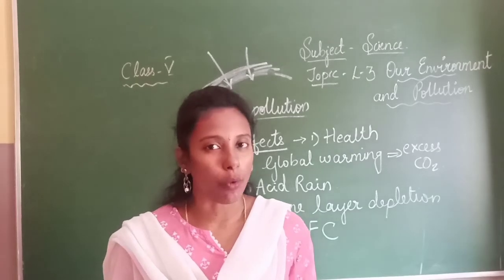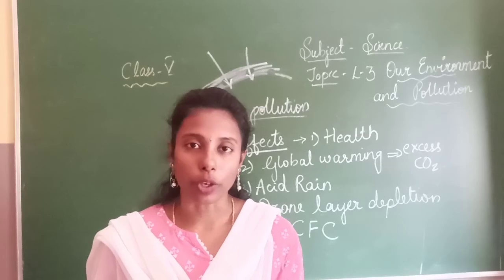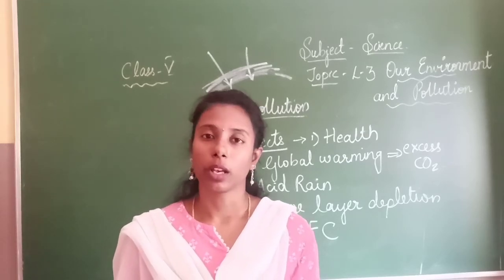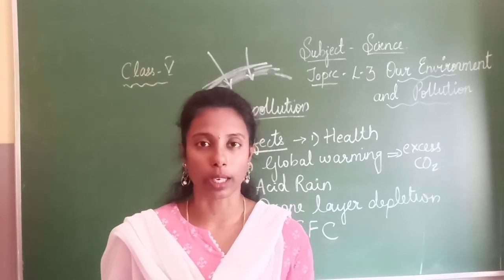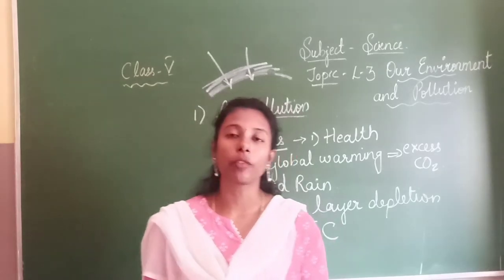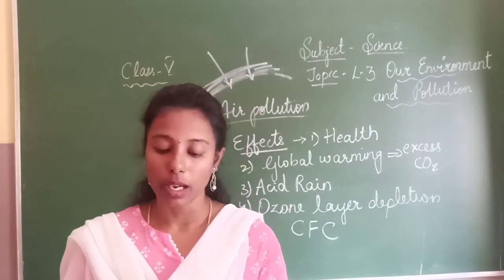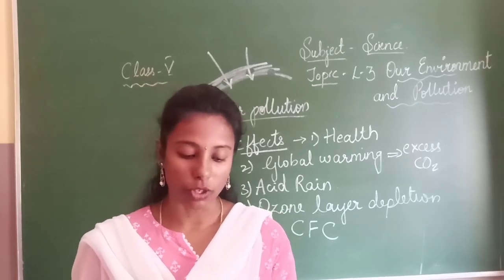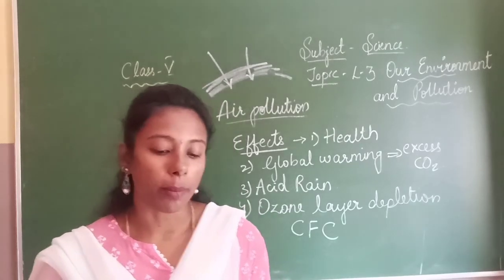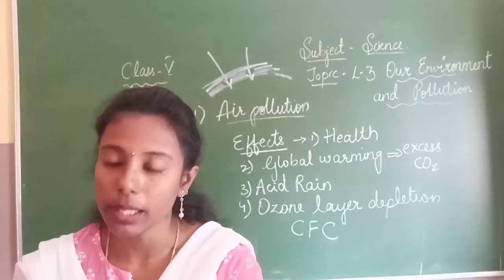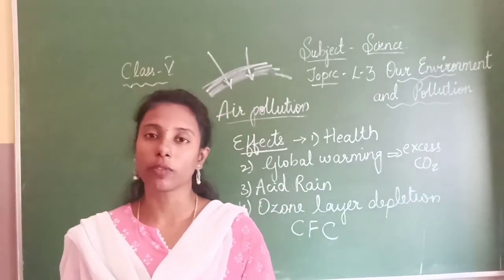And then we should also avoid the use of firecrackers, which release a lot of smoke. Instead, we can use crackers, if we need, that produce less smoke. Okay, and also we need to use eco-friendly pesticides and insecticides so that they don't harm us, such as bio-neem. Bio-neem is an easily decomposable substance and it will not harm our environment. So such things we need to use.